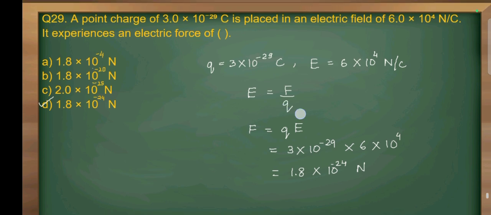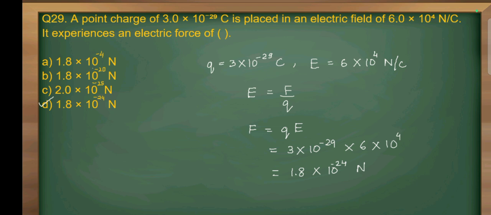Question number 29. A point charge of 3 into 10 raised to power minus 29 coulomb is placed in an electric field of 6 into 10 raised to power 4 Newton per coulomb. It experiences a force of? The given quantities in the question are the charge Q, 3 into 10 raised to power minus 29 coulomb, and electric field, 6 into 10 raised to power 4 Newton per coulomb. So electric field is force per unit charge. So force will become Q times electric field.